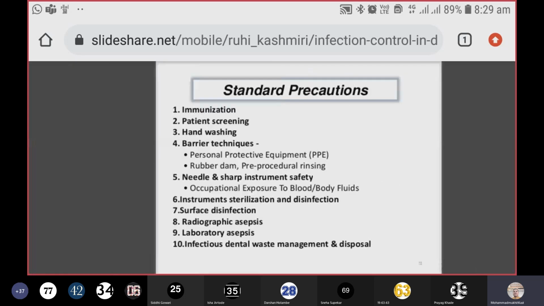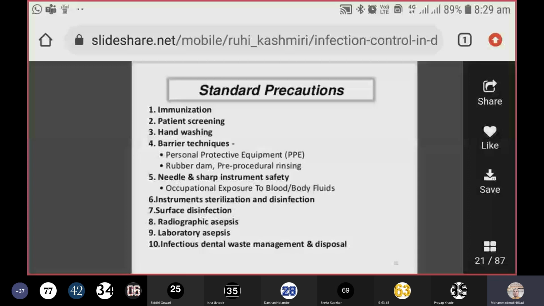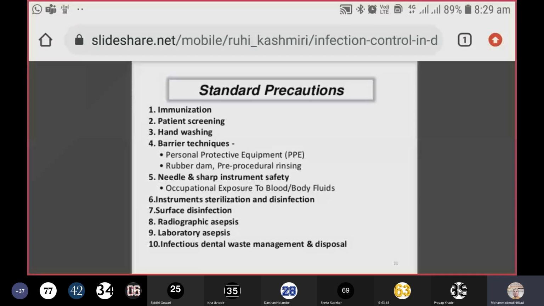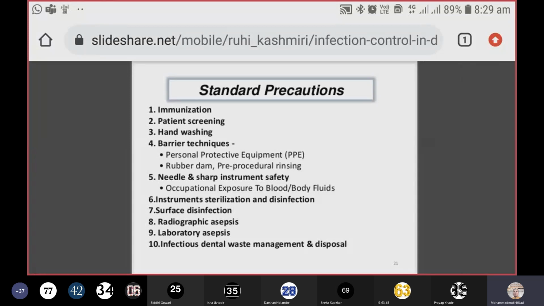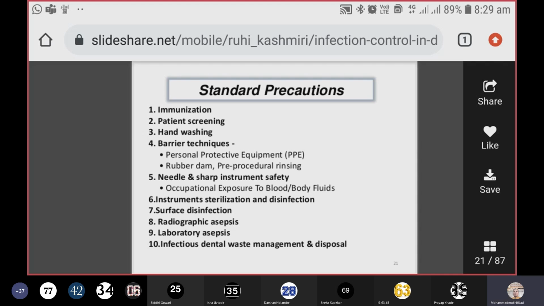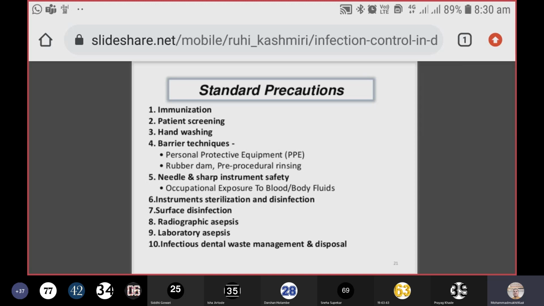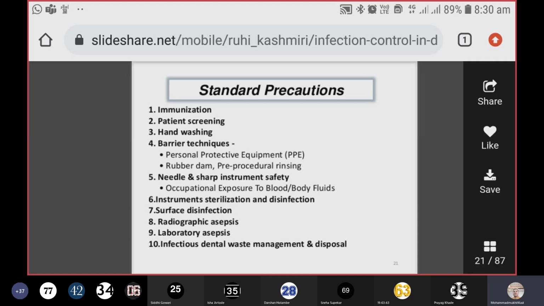Now, what are the standard precautions? Immunization. We all are waiting, like waiting to meet a god. Now the vaccines are available in our country. There are lots of controversies going on whether it is effective or not. But right now you have to take it. Whether it is effective or not effective, later on we will come to know. But you have to take it. Whatever the available vaccines are, we have to take them. Of course, under the guidance of the expert physicians. Of course, we cannot take on our own.